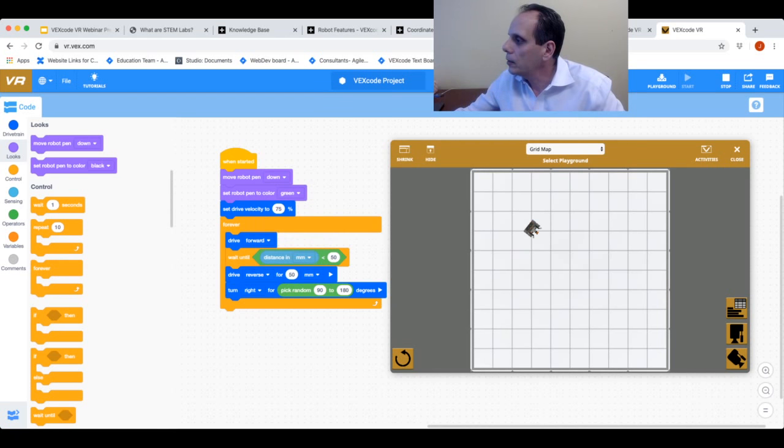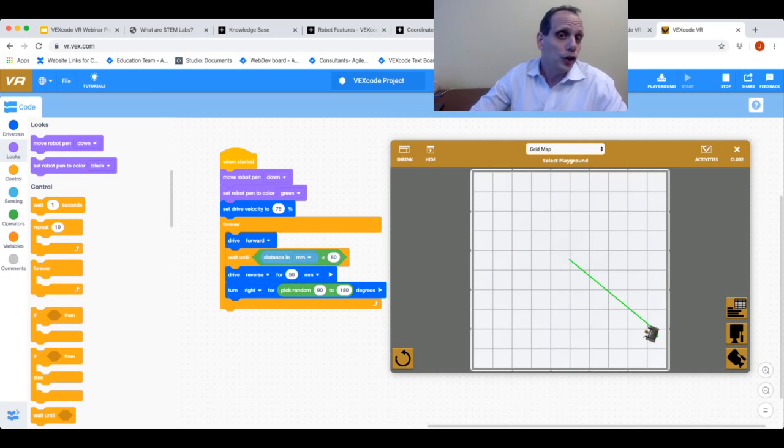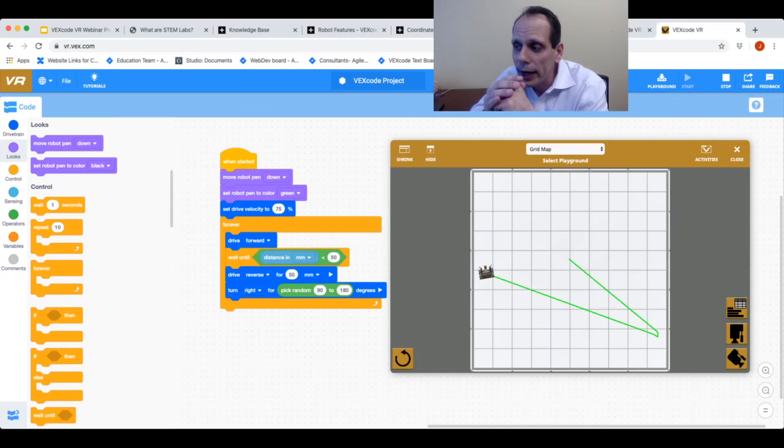Okay, I'm going to stop the current program. I'm going to start it. And now I can see if my robot is actually covering the entire area here and if I have a good vacuum robot or not. I can change different things inside of it. Maybe I can change the range for how it's turning, whatever, if I'm not getting the result that I want. But here I get immediate feedback for what I'm trying to do with the robot in a really cool and fun way to incorporate the pen with what I'm doing.